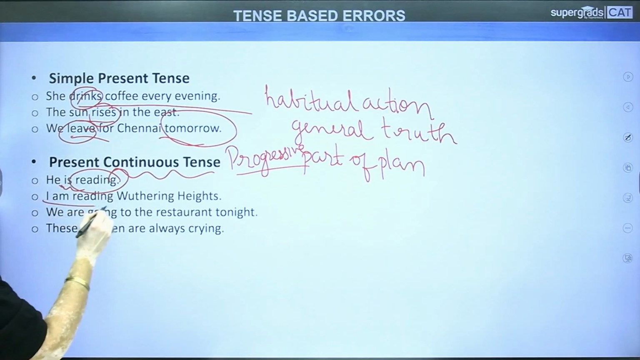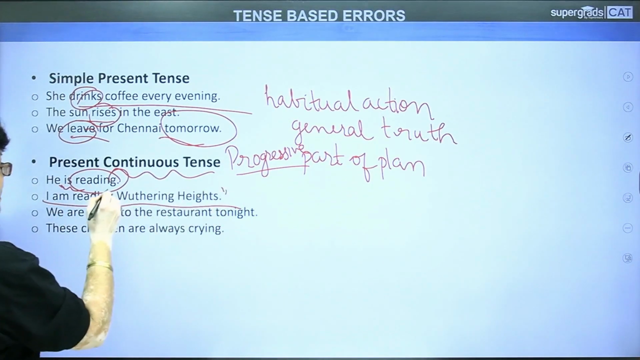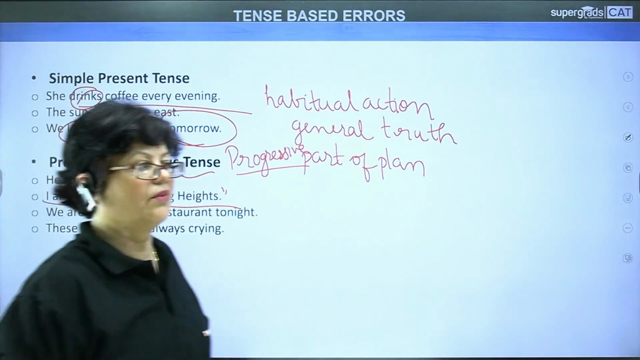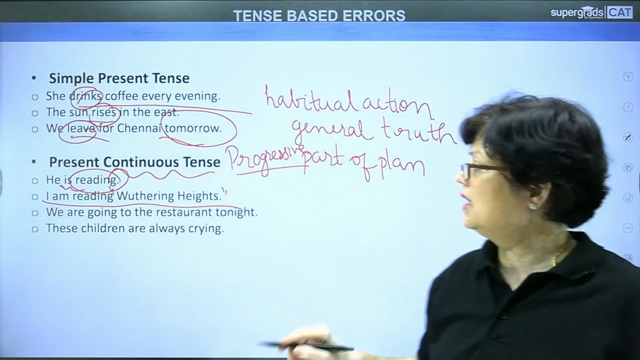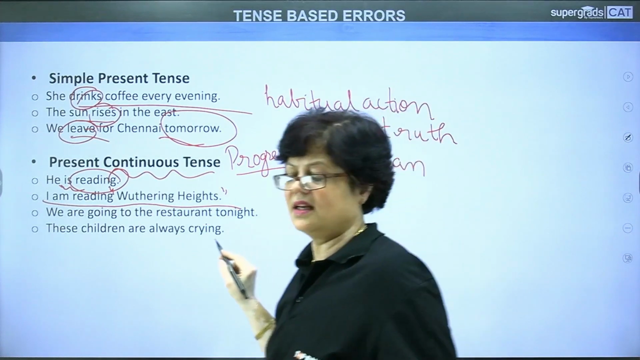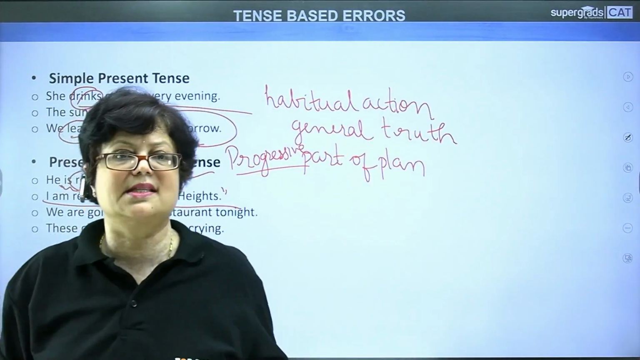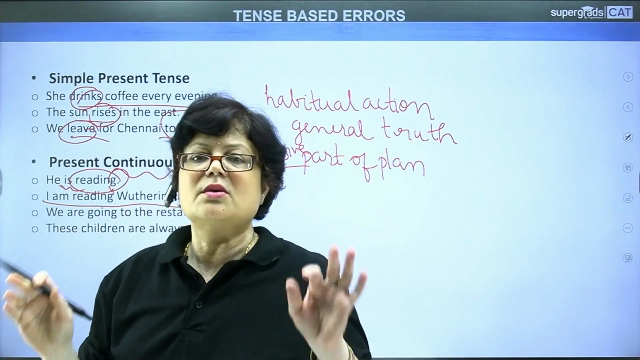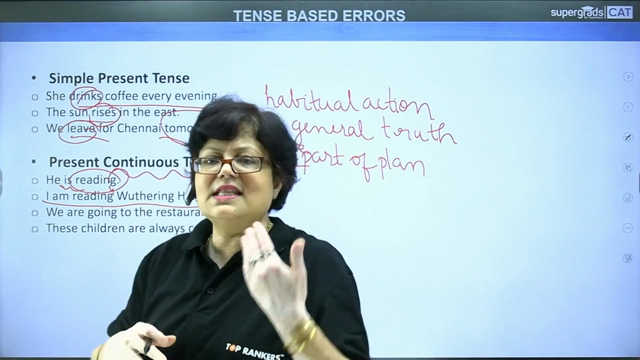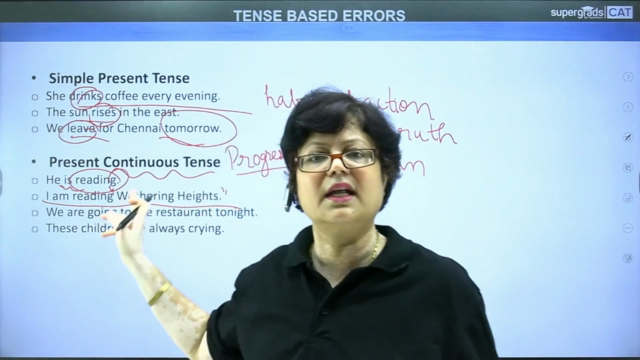Now look at the second sentence. I am reading Wuthering Heights. Wuthering Heights is the name of a famous novel. What does it mean? It will not necessarily mean that I am reading it at present. The meaning conveyed is that these days I am reading this particular novel.